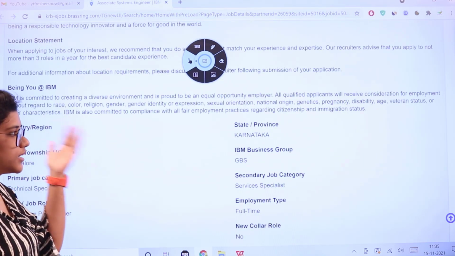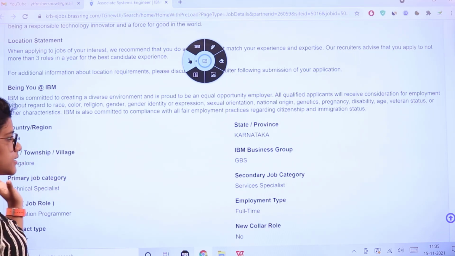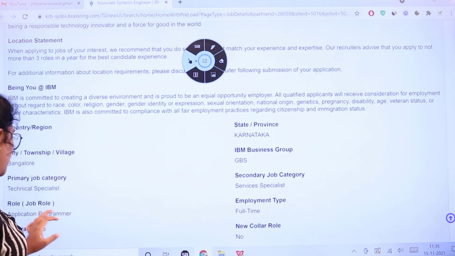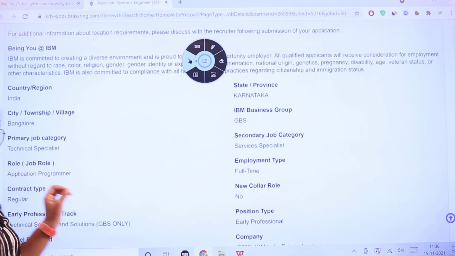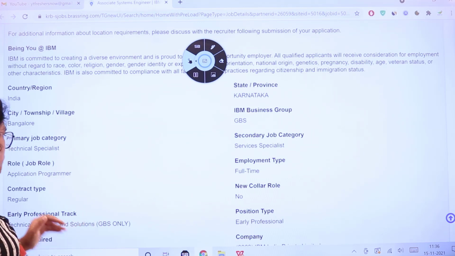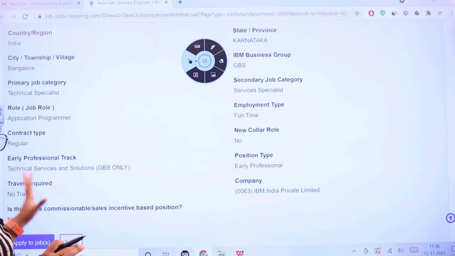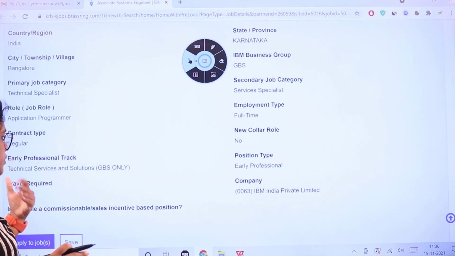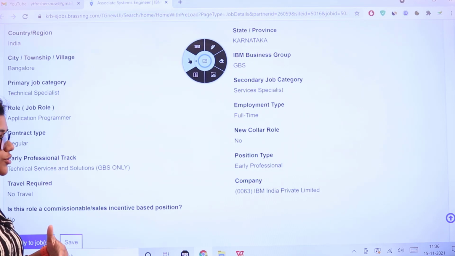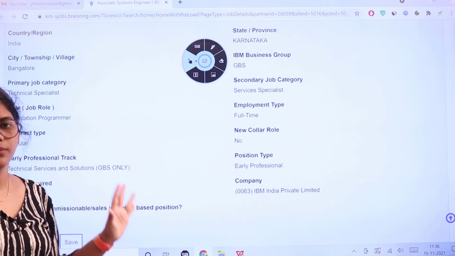So continuing with the outline, the country or the region is India, the city is Bangalore, the state Karnataka, and the primary job category is technical specialist. The secondary job category is service specialist. This is a full-time regular contract job, and the role is application programmer, and the early professional track is going to be under technical services and solutions. And then there is no requirement of travel or anything. This is an early professional job.